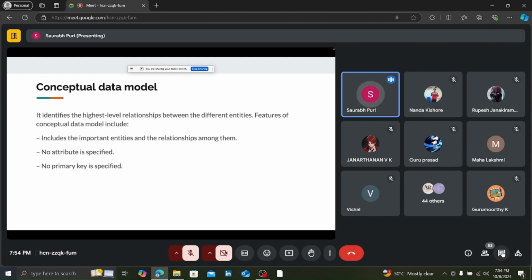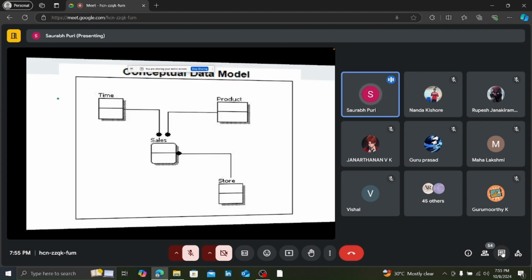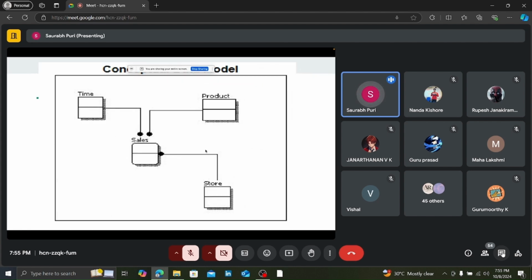is the first step of defining your database, right? How will your tables be related to each other? It will just include the relationships and the important entities. You will not enlist any kind of constraint or a primary key whatsoever, right? So let's say I'm building a sales table. This time table is related to sales, this store is also related to sales, this product is also related to sales, right? How they are related to each other, just that.